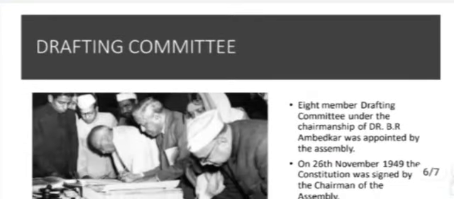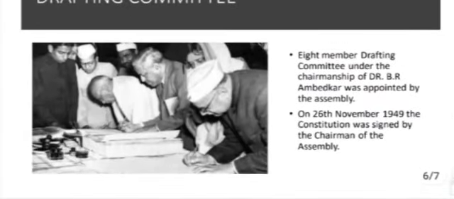Okay, children. Moving forward, let us learn about the drafting committee. These committees held separate discussions and submitted their reports. The principles of the proposed constitution were outlined by various committees of the Constituent Assembly.